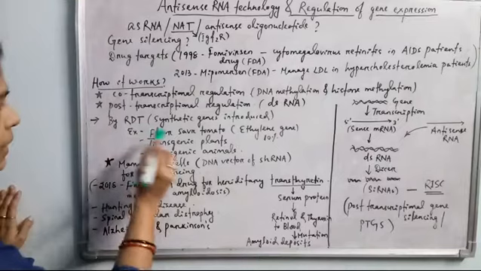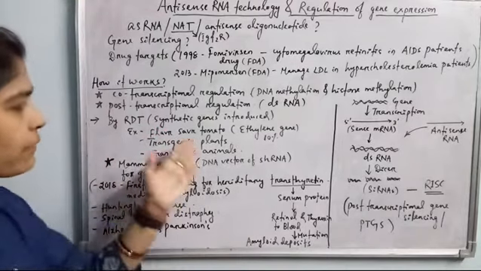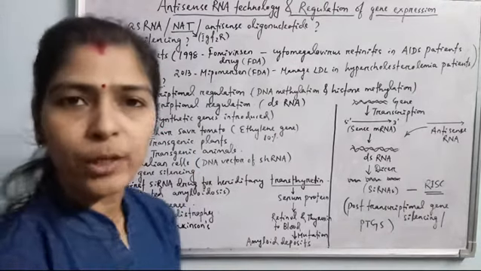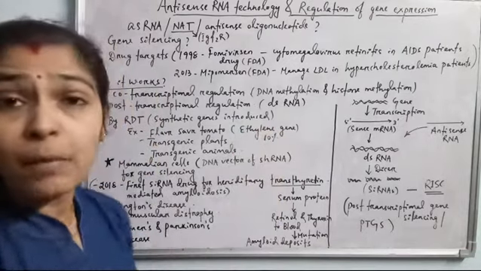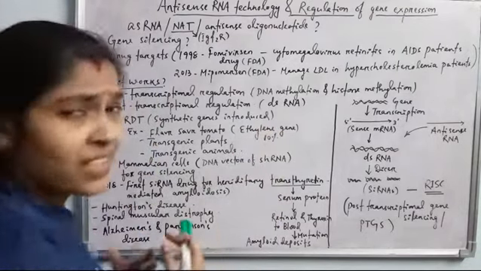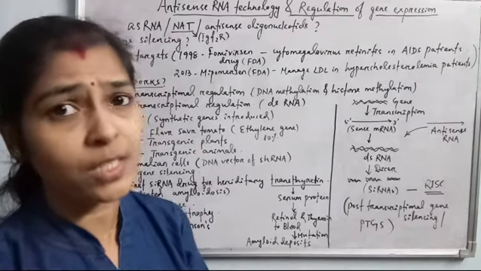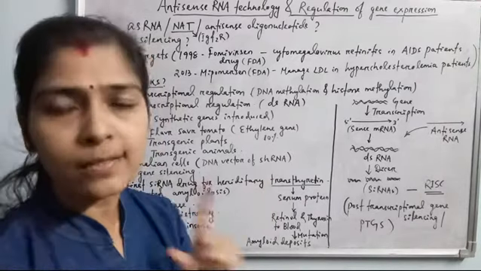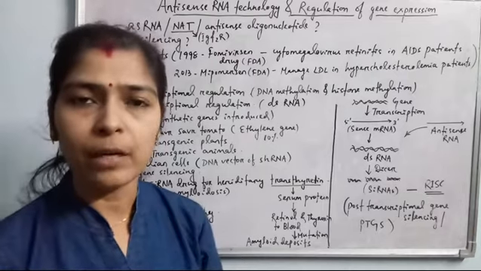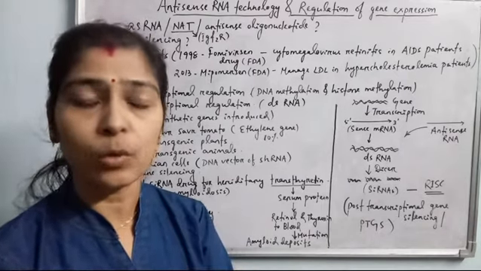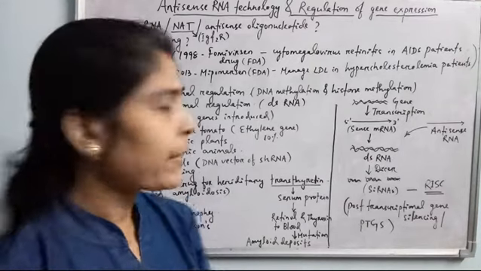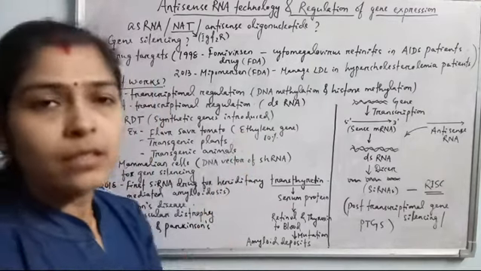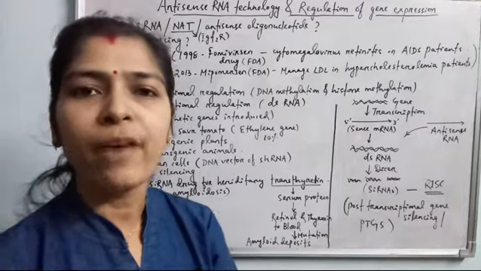And one of the examples is the Flavr Savr tomato. Flavr Savr tomato is also a transgenic tomato plant, and here the ethylene producing gene is somehow silenced. It means the ethylene gene is expressing, but only 10% of the gene is expressing. Ethylene is the only gaseous plant hormone which is available in the world. This is the only gaseous hormone, and ethylene is responsible for ripening of the fruits and vegetables. And due to this gas ethylene, the normal tomatoes ripen faster.